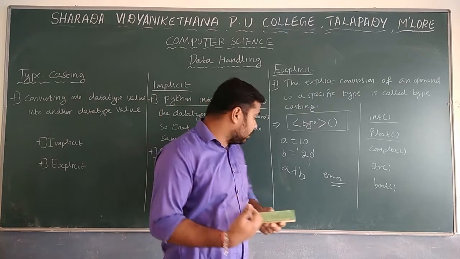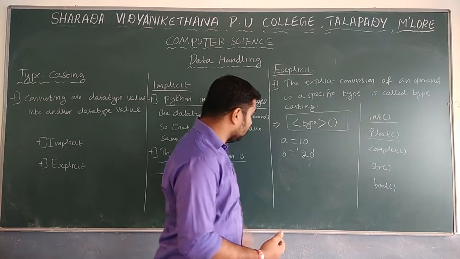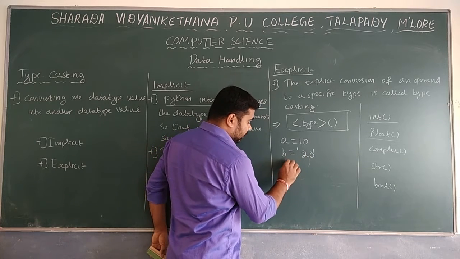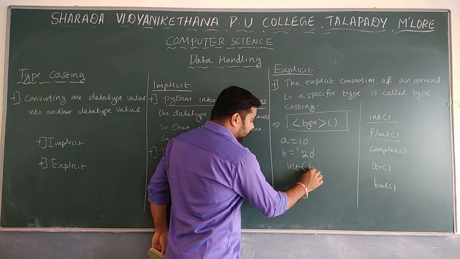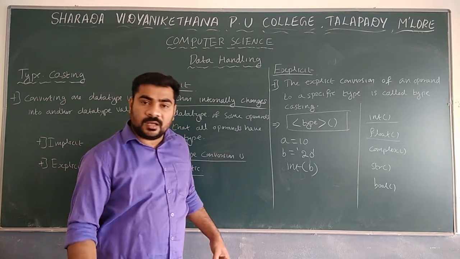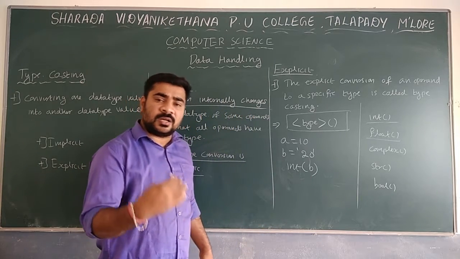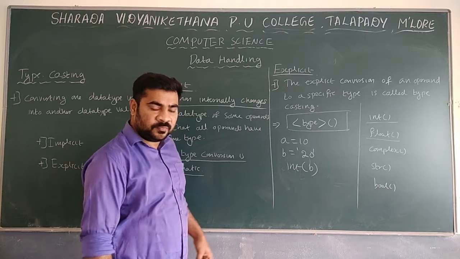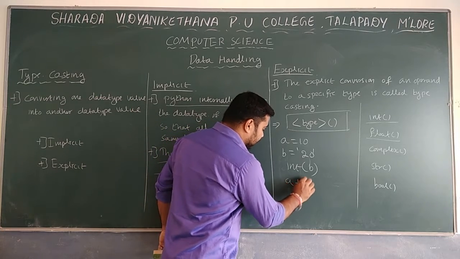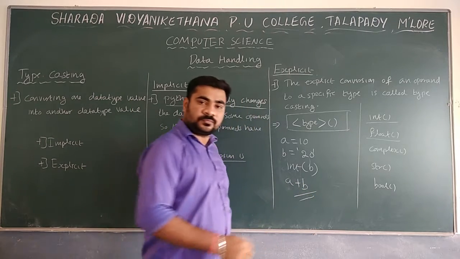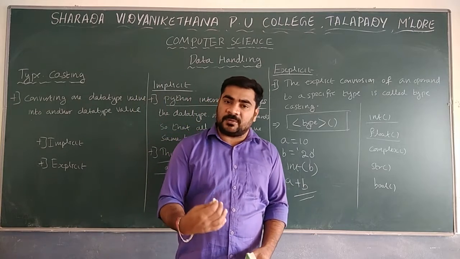At that time, what we can do is first convert this into int. So we can use int of b. If we use int(b), it will explicitly convert the string data type into an integer. After that, I can perform a plus b and get the answer. So that is why type conversion is required.